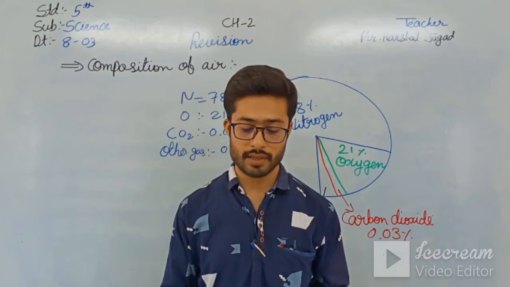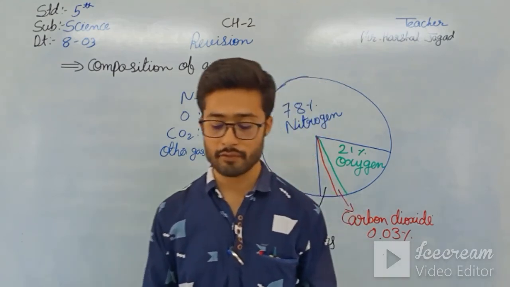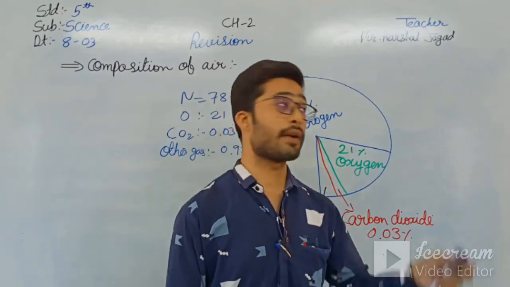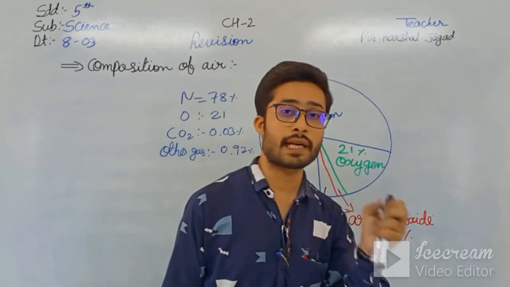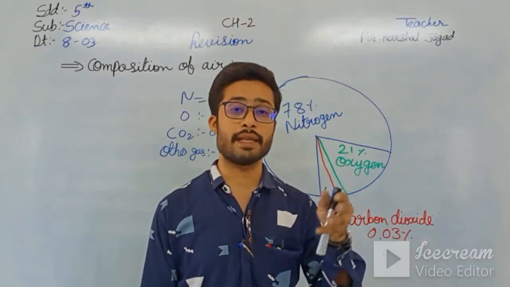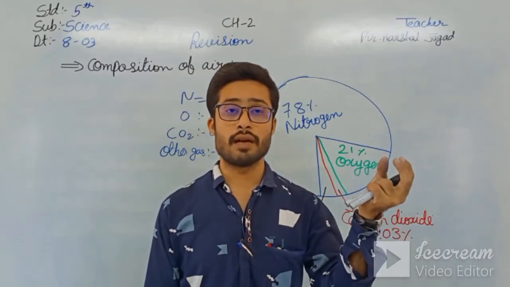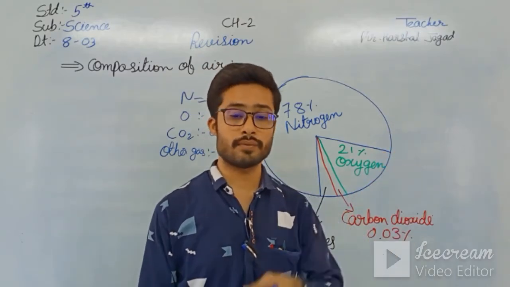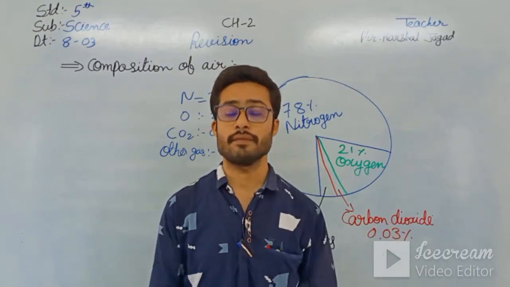Plants need nitrogen, but they do not take in nitrogen from the air, they take it from the soil. Nitrogen is about 78% of the air, but plants can't take it directly. So what happens? Some nitrogen-fixing bacteria take the nitrogen from the air and put it into the soil. So the plants get nitrogen from that.